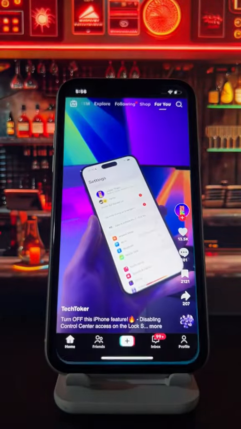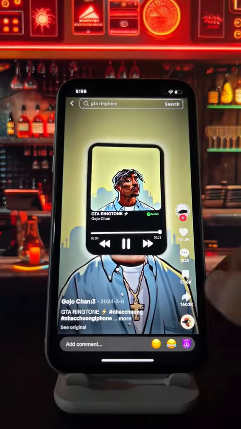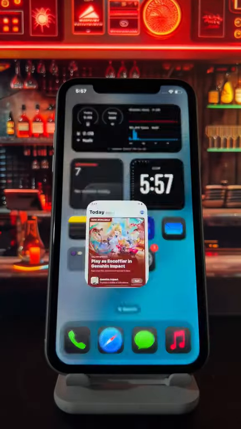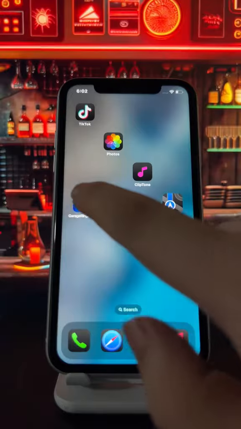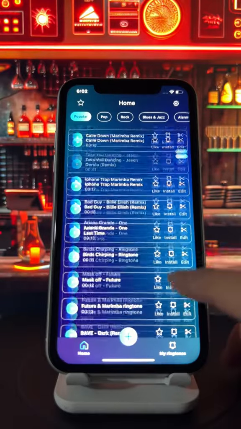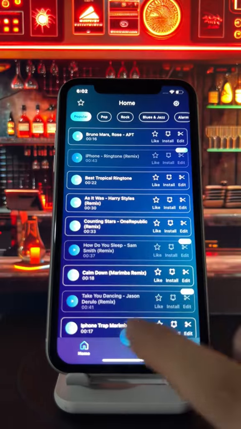First open TikTok. Find your favorite sound and download it. Now go to the App Store. Search for GarageBand ringtones and download the app. Then open it. You will find that there are also many ringtones in it, but I will import my own